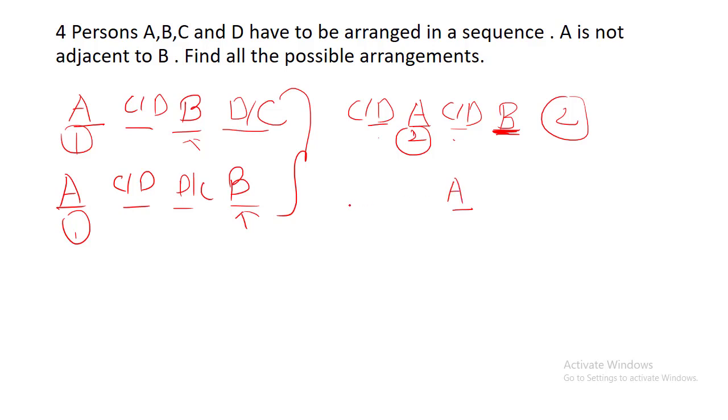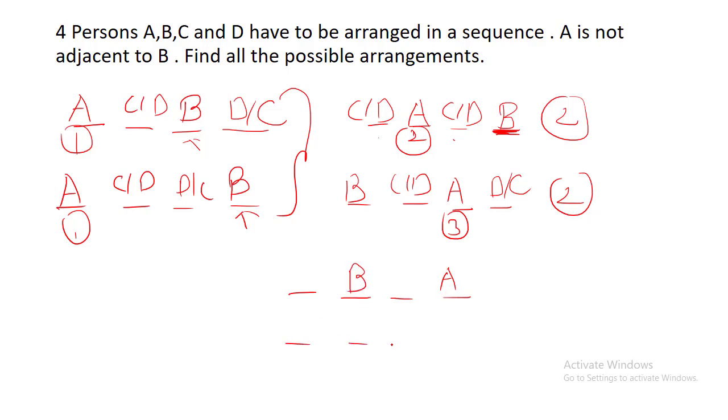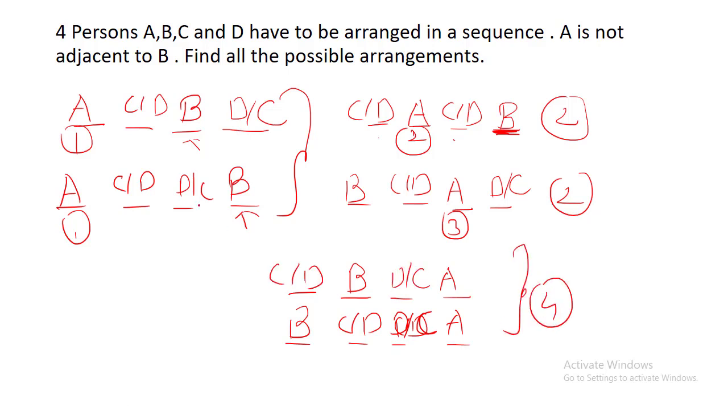Now same, when A is at the third place, B will come here because B is not adjacent to A. C and D come anywhere at the second or fourth place in any order. So again, two different possibilities. And if A is at the extreme right corner, B could be either here or here. Again, C and D can come anywhere, so four different possibilities here. So 4 plus 4, 8, 8 plus these 4, so 12 different possible arrangements.